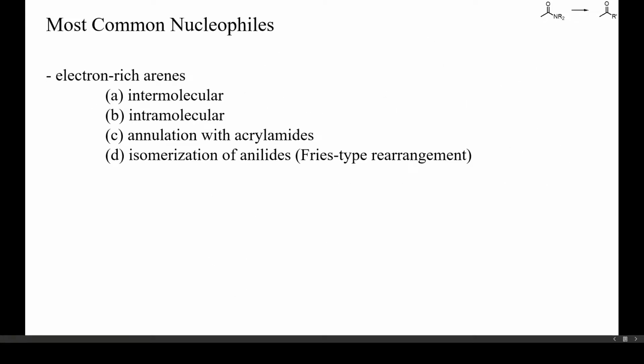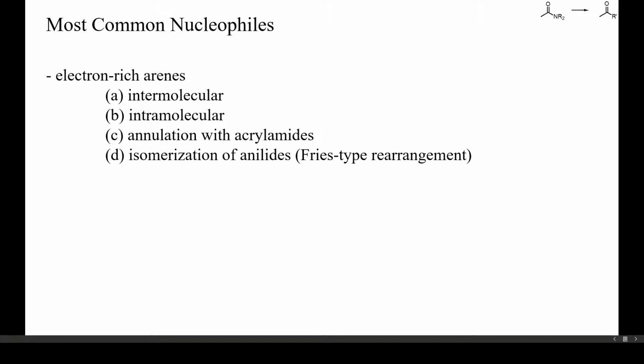The most common nucleophiles used in acid-mediated acylations with amides are electron-rich arenes and heteroarenes. The reactions can proceed intermolecularly or intramolecularly. With alpha-beta unsaturated amides, annulation reactions can occur and yield indanones.